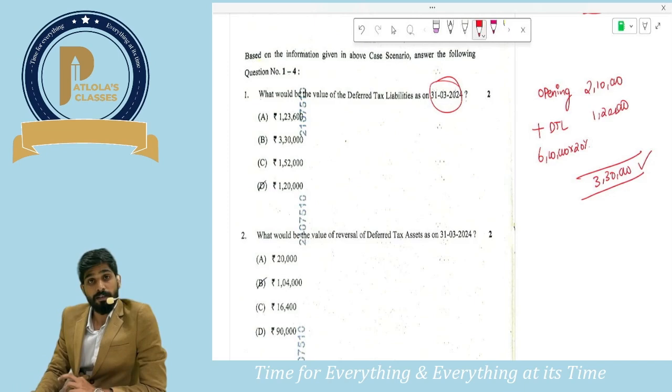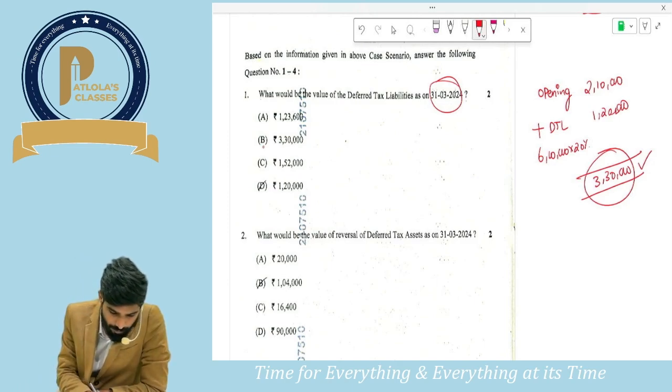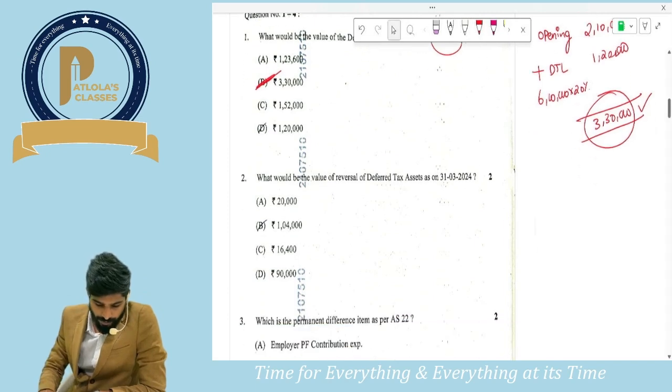And one more case it is reversal of DTA, and one more case we are creating DTA. So how much will be the balance of DTL? DTL balance would be 3 lakhs 30,000. And they're asking one more question.